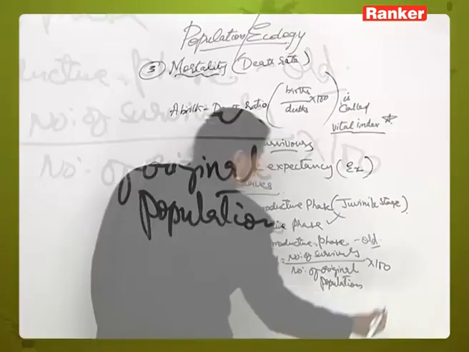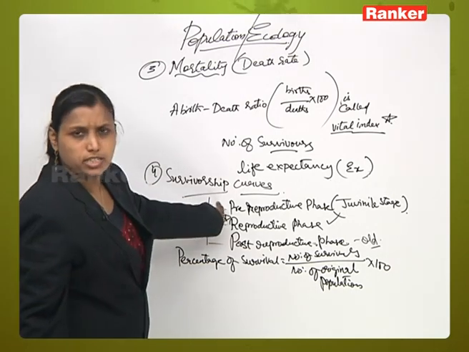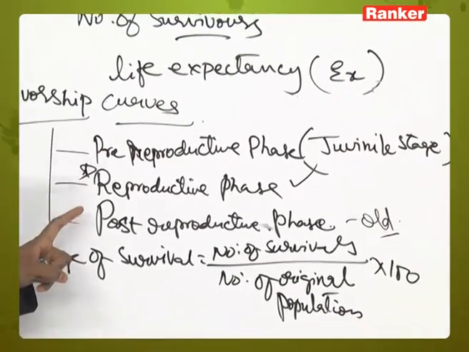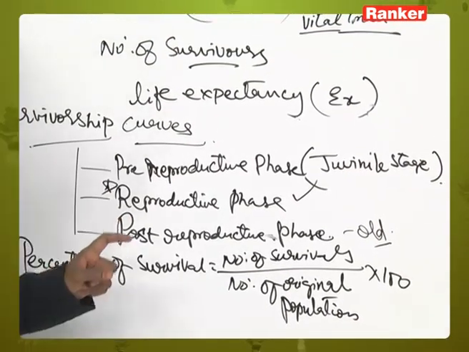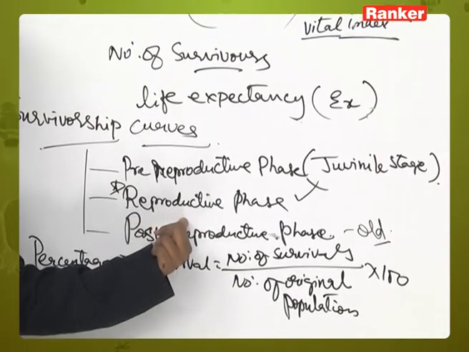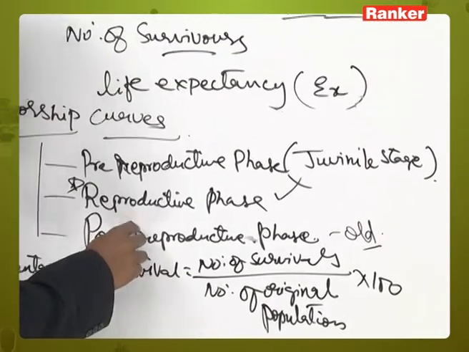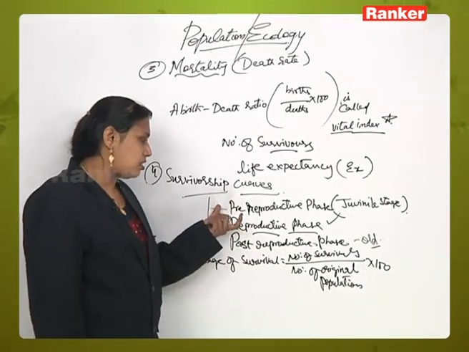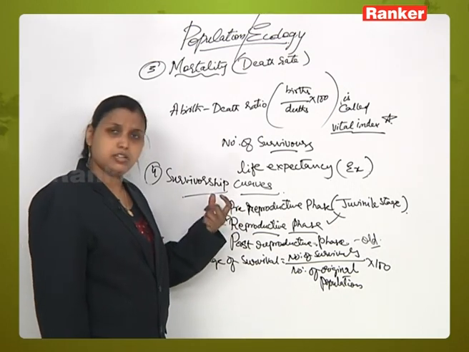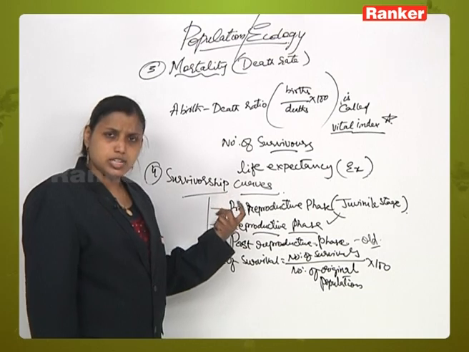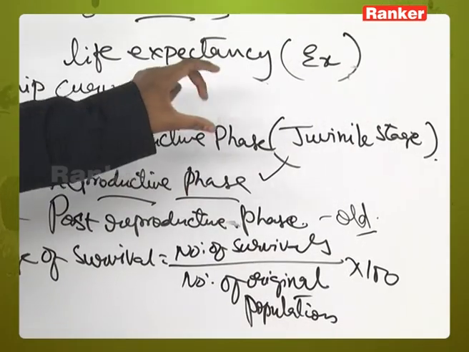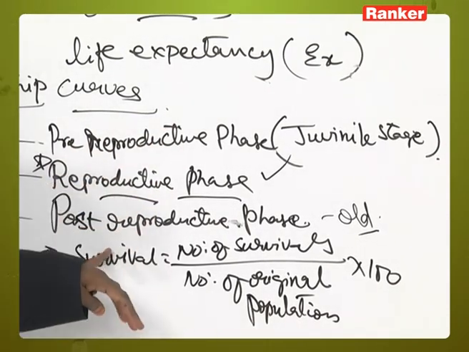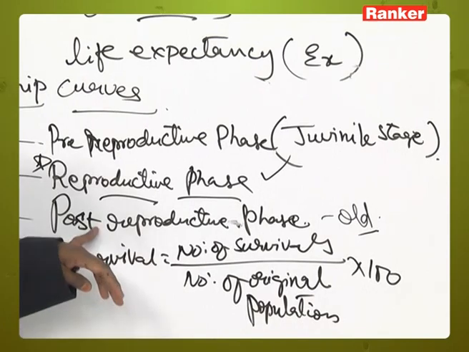multiplied by 100. There can be an increase in the death rate in some populations, at this phase or that phase. Basically, in a stable population with high natality, a higher survival percentage is seen in the reproductive or adult phase. Because of natural calamities or lack of nutrition and similar factors, individuals may not even reach the pre-reproductive phase, and because of aging and other biological factors, the death rate is high in the post-reproductive phase.